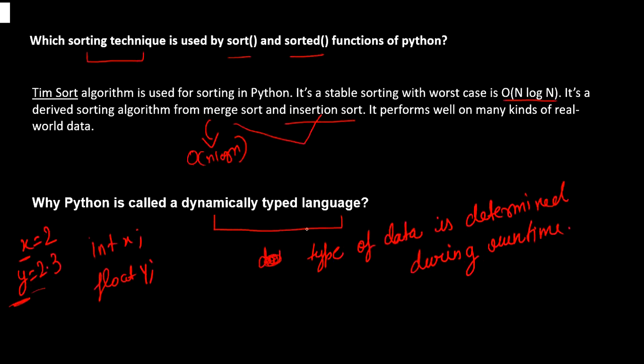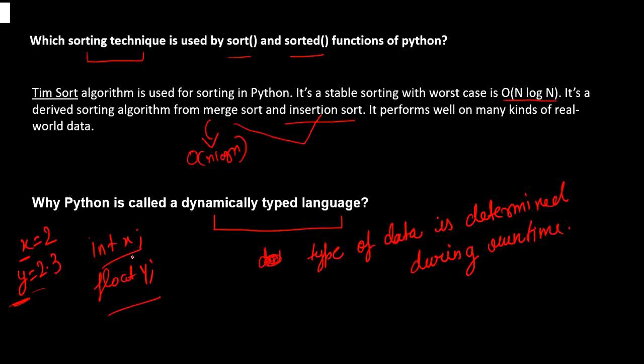Just a quick tip that I would like to give you all. You don't have to memorize the definition. Just try to understand the concept and frame the answer accordingly. You can also give examples like the ones I give, to make your answer better, right? So by the example itself you can show it. So this is why Python is called a dynamically typed language.